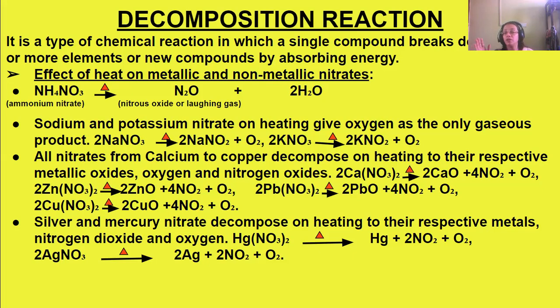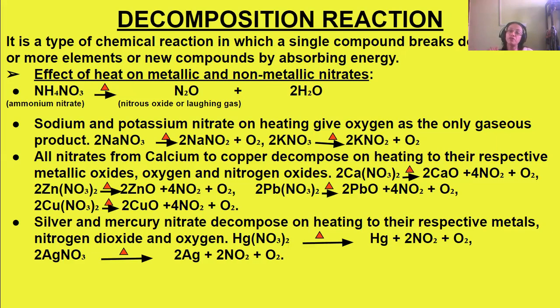So sodium or potassium nitrate decomposes into sodium or potassium nitrite, NaNO2 or KNO2, and oxygen is liberated. Then all nitrates from calcium to copper decompose on heating, forming metallic oxide, nitrogen dioxide, and oxygen. In the case of sodium and potassium, only oxygen gas is liberated, but in the case of calcium to copper, two gases are liberated: nitrogen dioxide and oxygen.